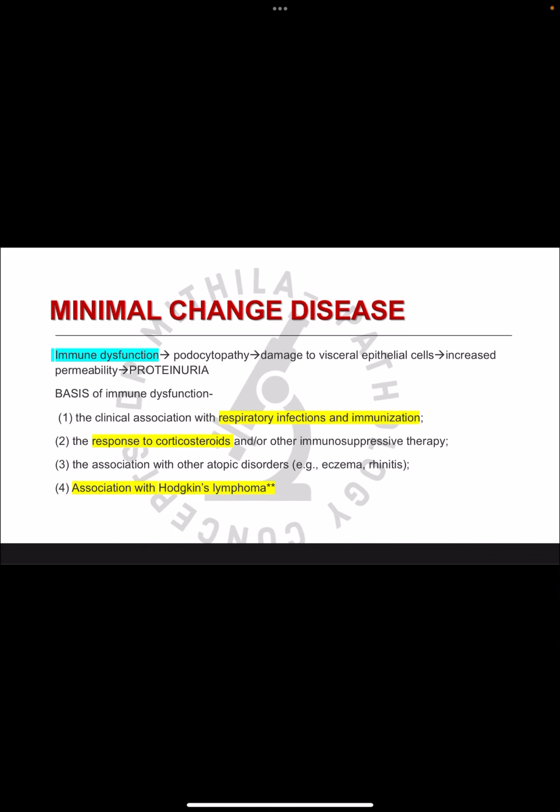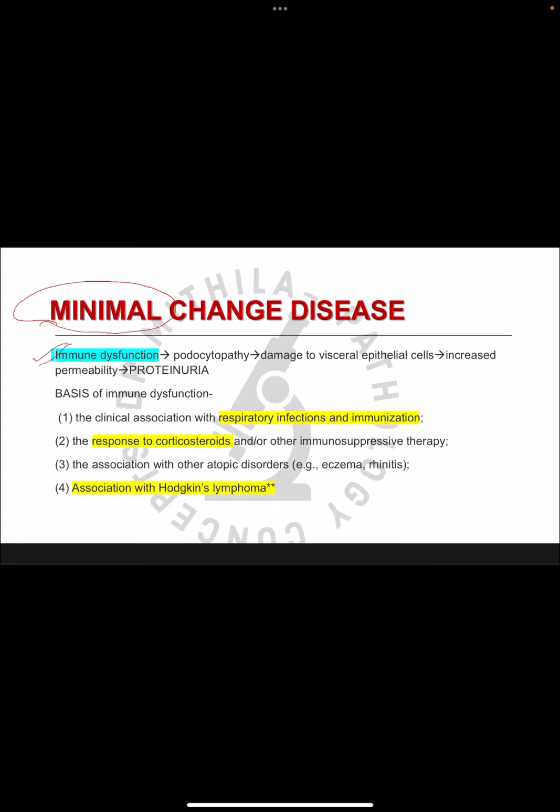Now we come to the minimal change disease. So in minimal change disease, as the name says, there are minimal changes. On light microscopy, there are very few changes, and also on the immunofluorescence, there are no deposits. So that's why it is called minimal change disease, also known as nil deposit disease. And another name is also lipoid nephrosis. So these are the different names. You should remember these names. And the basic pathology in minimal change disease is there is immune dysfunction.